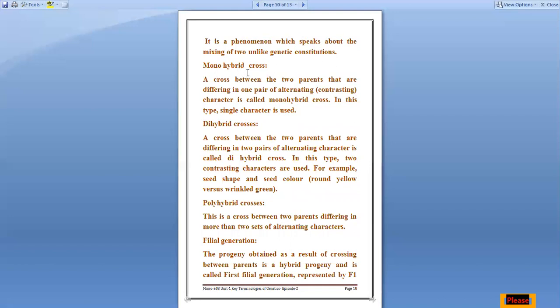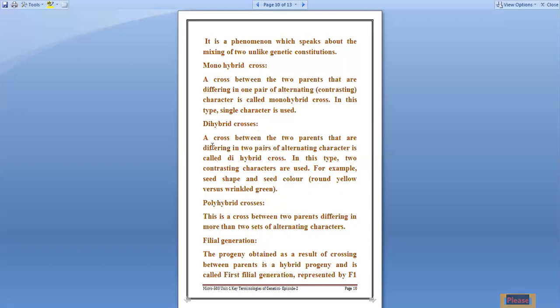Next is monohybrid cross. Various types of crosses are there. Mono means single; there will be only one thing involved in the hybridization. A cross between two parents that are differing in only one pair of alternating characters is termed a monohybrid cross. It is a very important term. Here only a single character is used. If you are taking height, then only height, not flower color. If you are taking flower color and height of the plant, then it will be, yes,